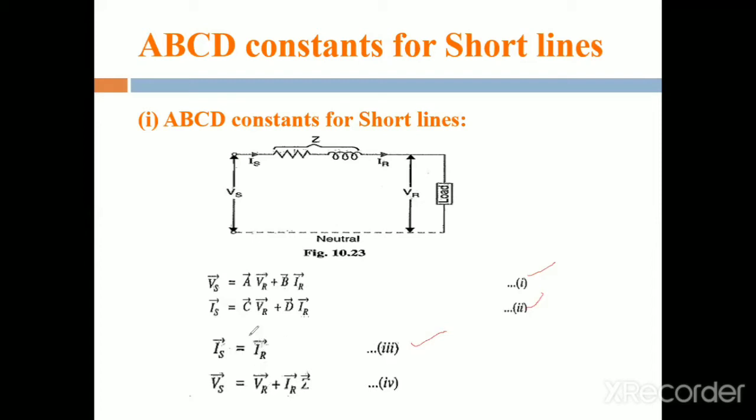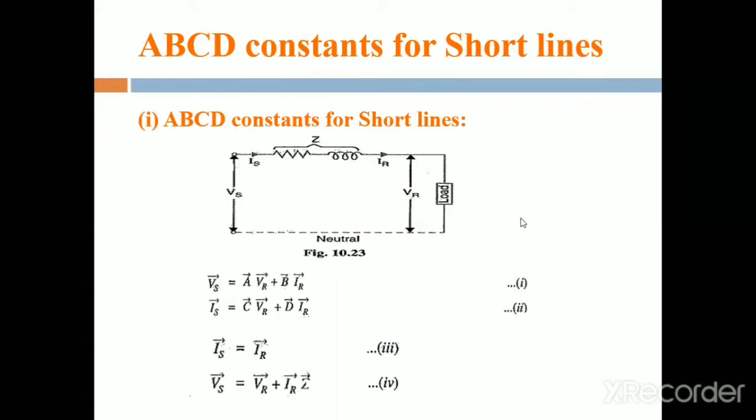Then we obtain Vs is equal to Vr plus Ir into Z. This is equation number 4.